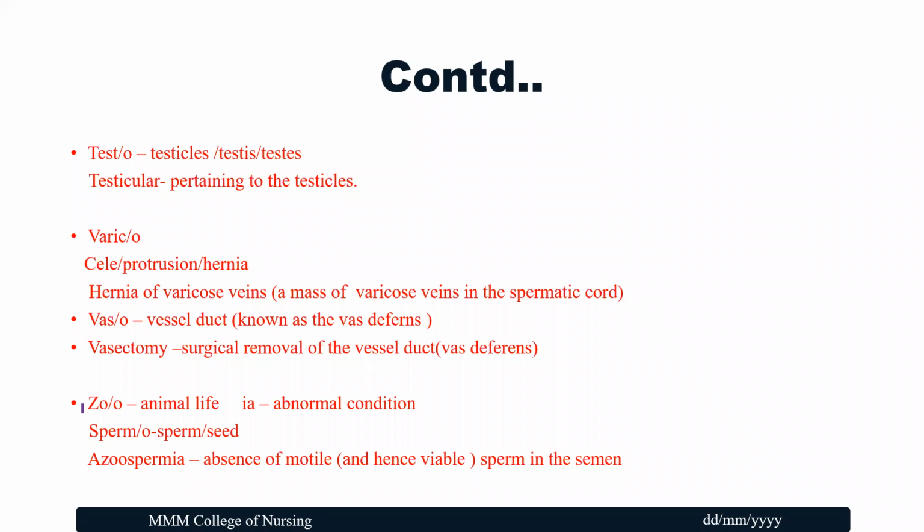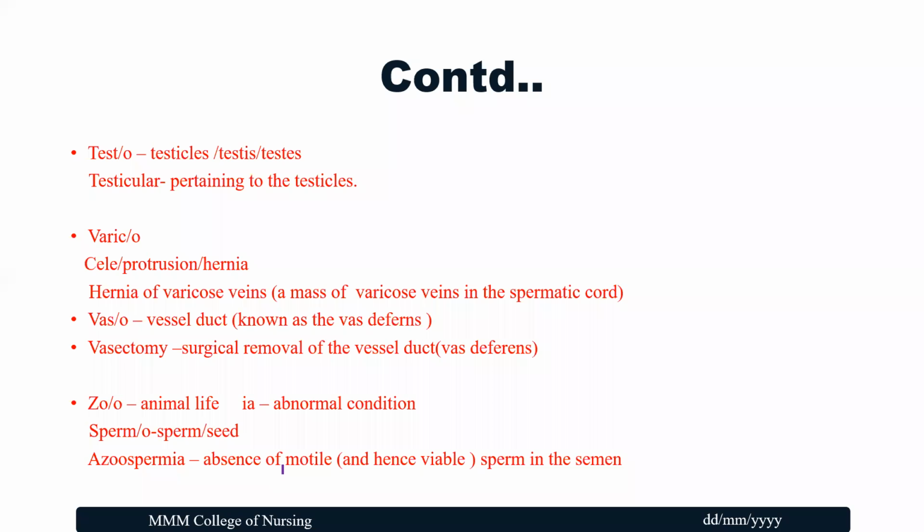Moving on to the next word, zoo. Zoospermia, azoospermia. Zoo is something related to animal life. IA means abnormal condition. Sperm means sperm or its seed. Azoospermia means absence, right? So the absence of motile and hence viable sperm in the semen.